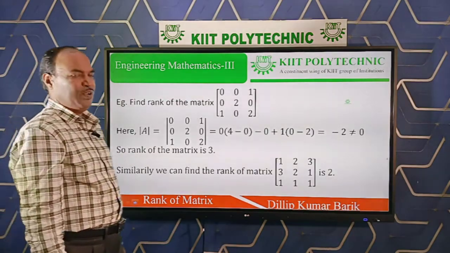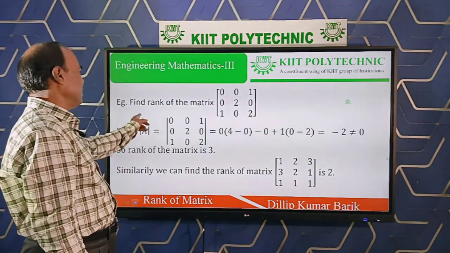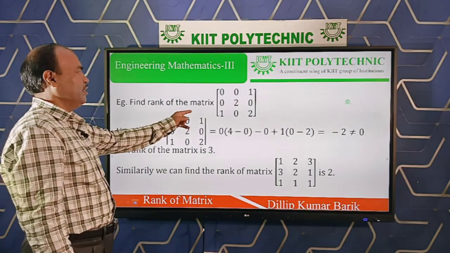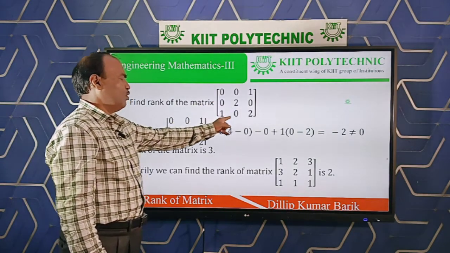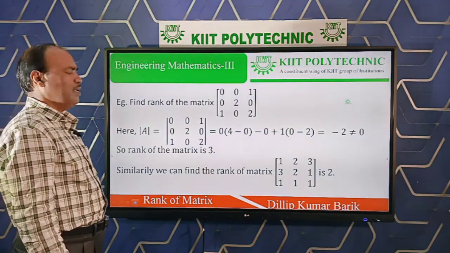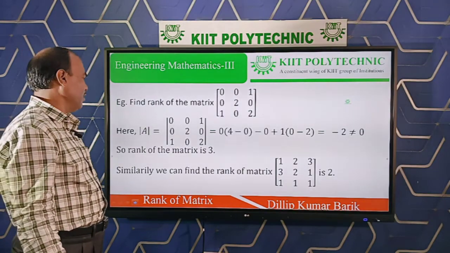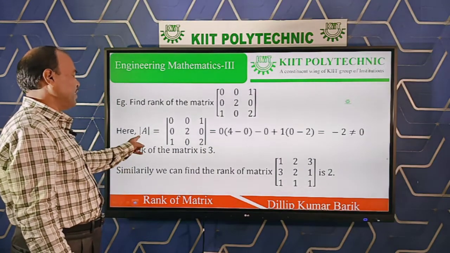Taking an example, how to find a rank. Suppose I take the example, find the rank of the matrix 0, 0, 1, 0, 2, 0, 1, 0, 2. Clearly it is a matrix of order 3. So first of all, first find the determinant.